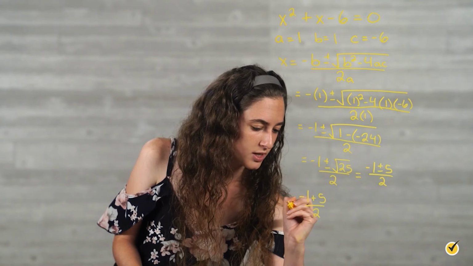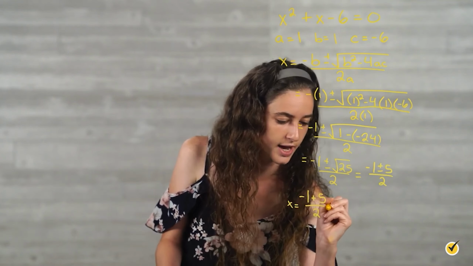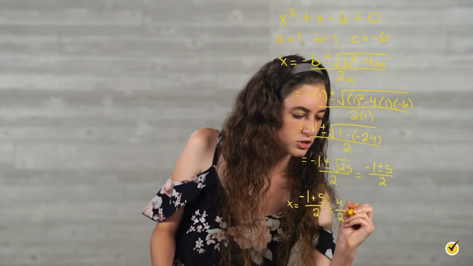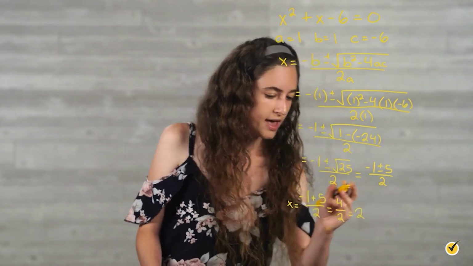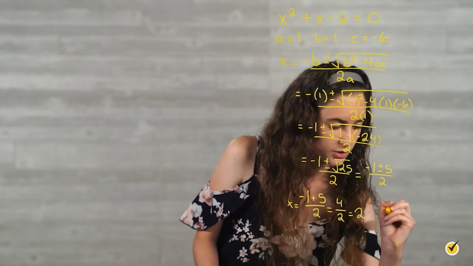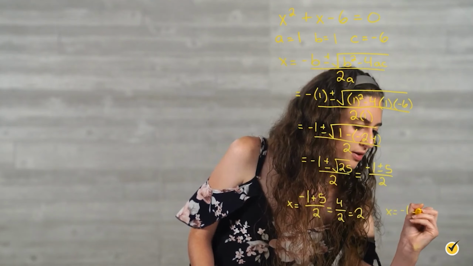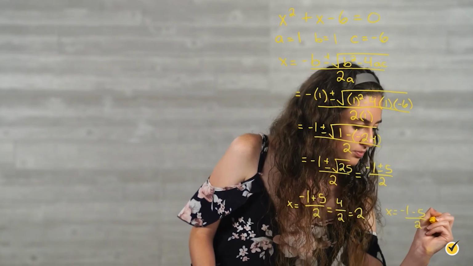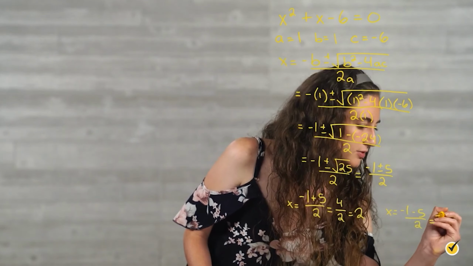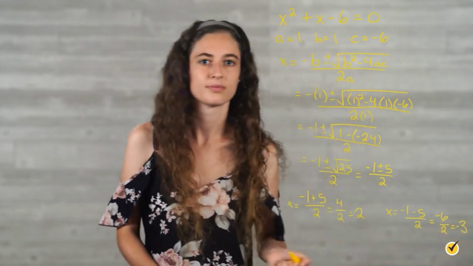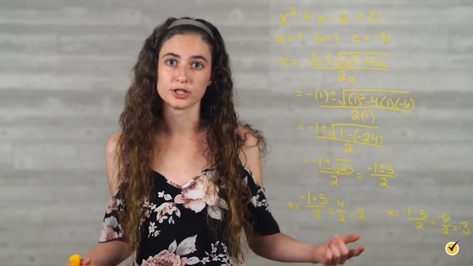Remember, x is equal to this, so this is one of our values for x. So negative 1 plus 5 is 4, over 2 is 2. And then for our other value of x, we're going to do x is equal to negative 1 minus 5 over 2. Negative 1 minus 5 is negative 6, over 2 is negative 3. So the roots for this quadratic equation are 2 and negative 3.